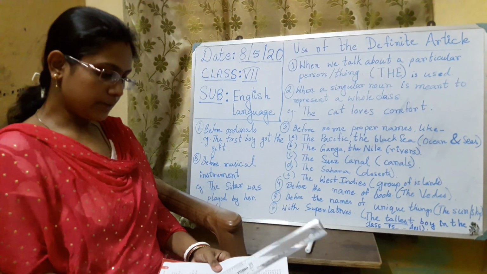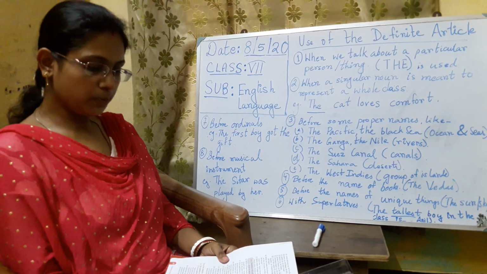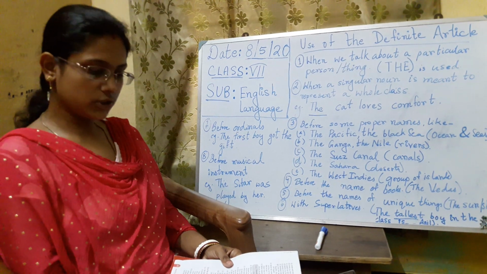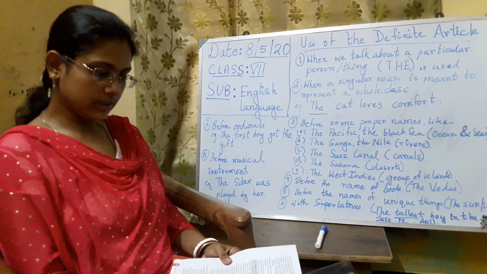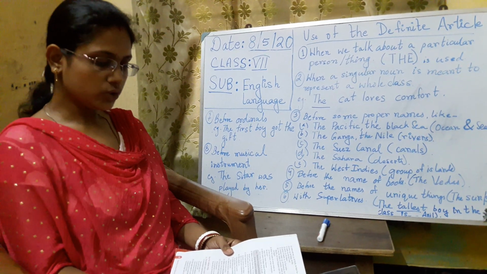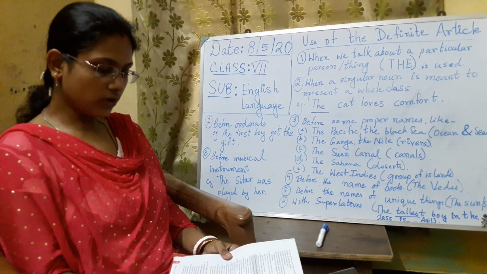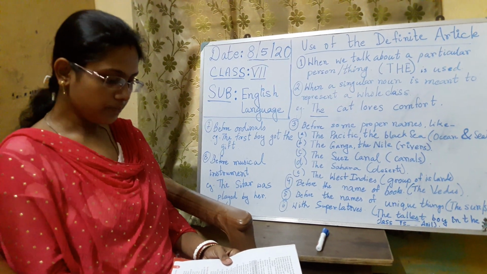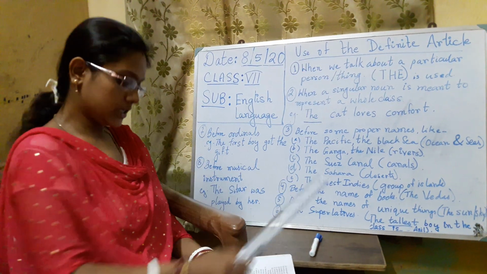Okay, then before an adjective, when the noun is understood, like "the poor are always with us." Here the adjective is "poor", but it is used as a noun. Before that we use the article "the". And before a noun, to give the force of a superlative, and also as an adverb with comparatives, like "the more, the merrier". So these are the uses of the definite article.